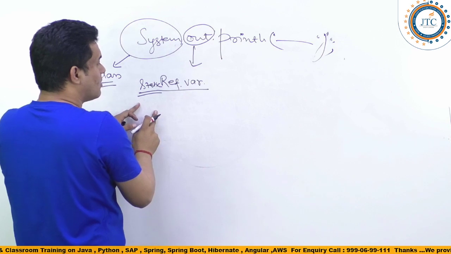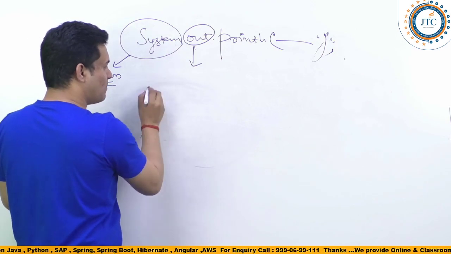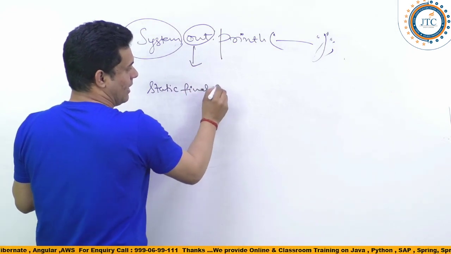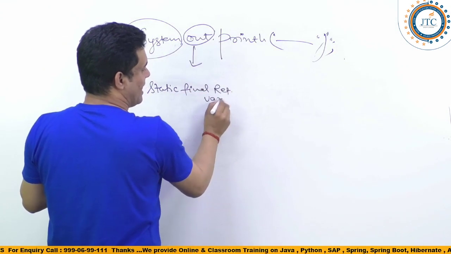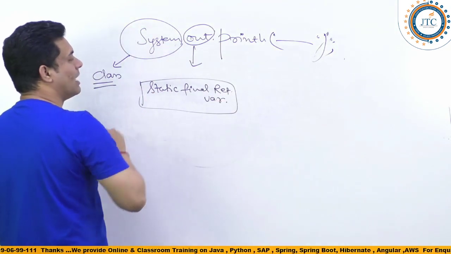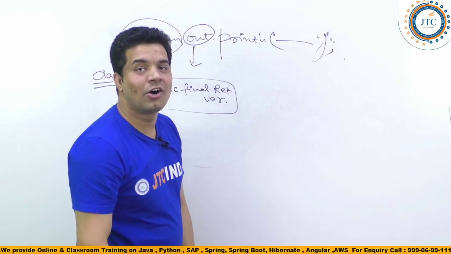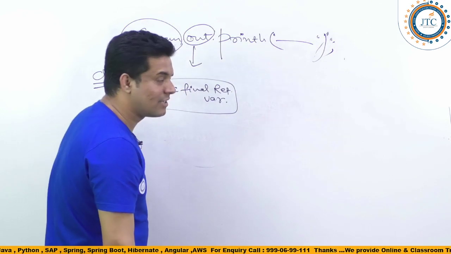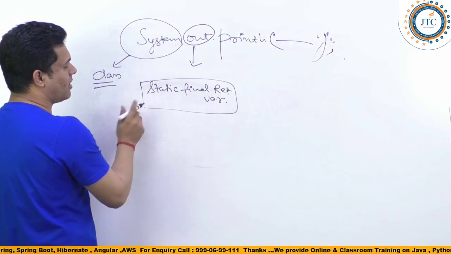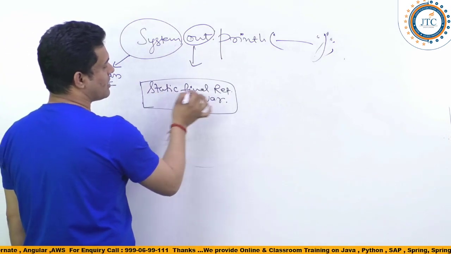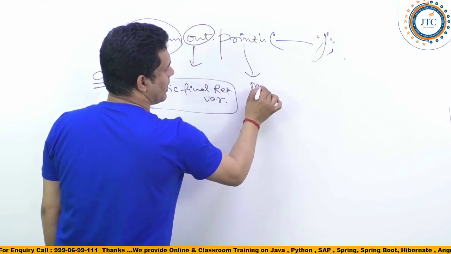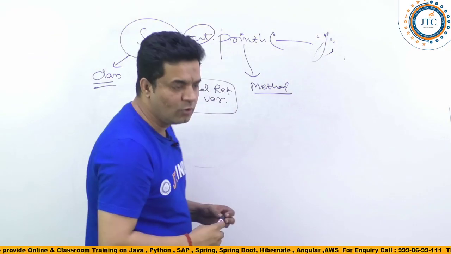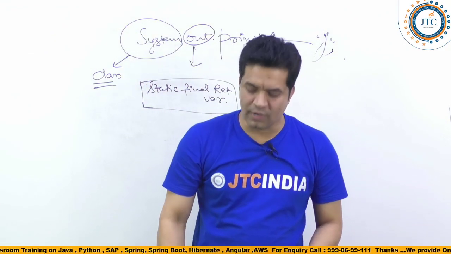Static in the sense, and not only static, so here I'll write the complete one: static final reference variable, which means what? In another sense, we can call it a constant. So exactly here, System.out.println. Now println is one method. Where this method is and what it is, I'll explain by showing you the different APIs.